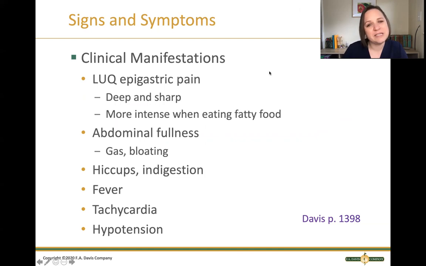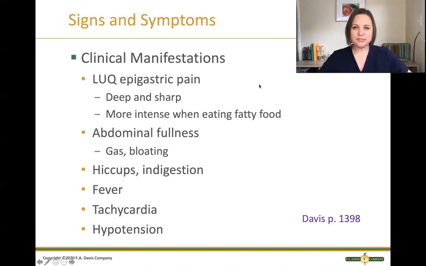So what are we going to see in these patients with acute pancreatitis? Well, we're going to see left upper quadrant epigastric pain. Epigastric means really at the top of your stomach, or top of your abdomen rather, on the left side. And that pain can be described as deep or sharp. And it can be more intense when eating fatty foods, because when you eat those foods, the pancreas is triggered to release more of those enzymes. And those enzymes can't go anywhere, so the pancreas is getting eaten alive by those pancreatic enzymes.